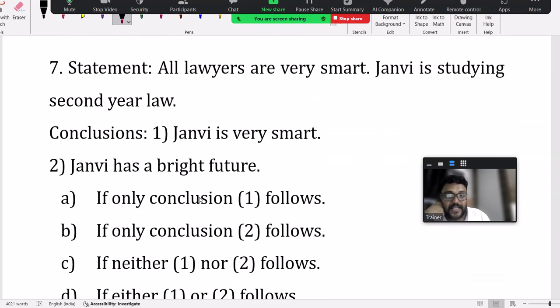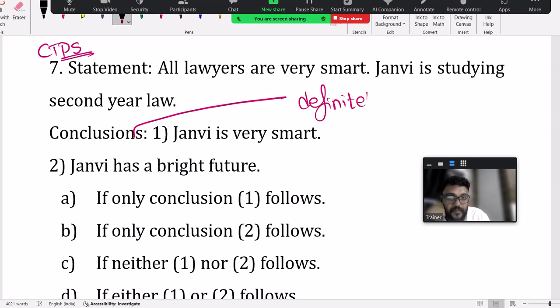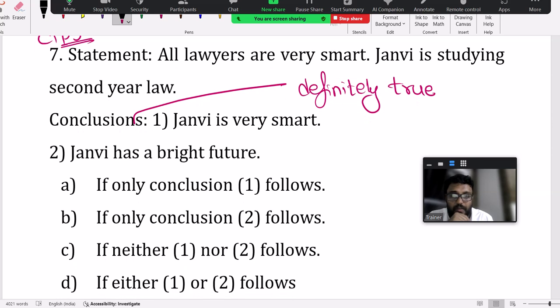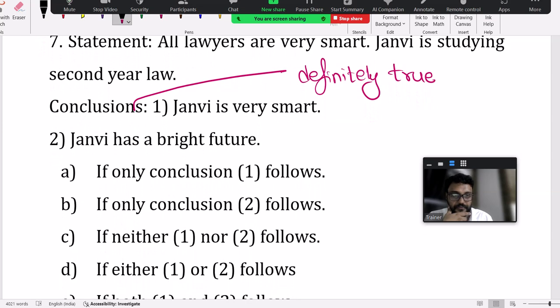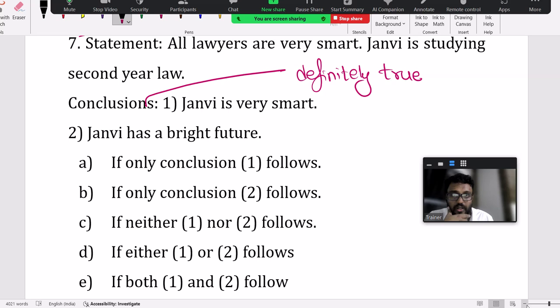Now see the next question. This is syllogism related. Statements and conclusions, critical thinking and problem solving section. Guys, conclusion means definitely true, always true. Conclusion must be definitely true or always true. Now, which is definitely true among these two? If both are false, it means neither one nor two. Both true is not there in options. Okay, in fact, option E is available. I'll just zoom out so that you can see all options.